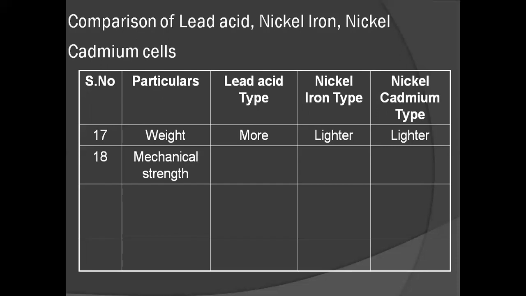And the next comparison is mechanical strength. How much mechanically strong are these batteries? Lead acid batteries have very little mechanical strength, and the remaining two batteries, nickel iron type and nickel cadmium type, have more mechanical strength.